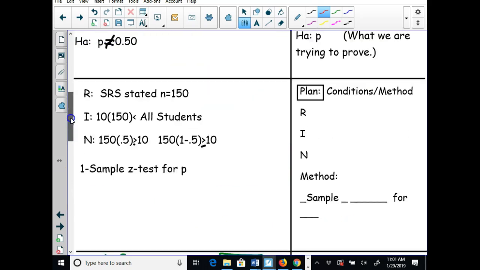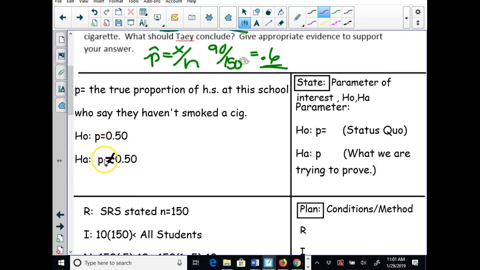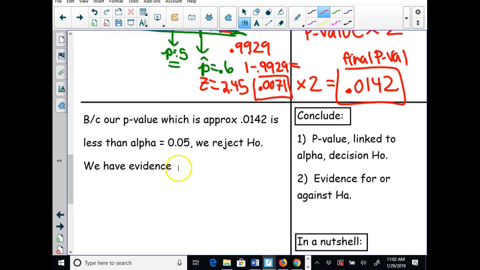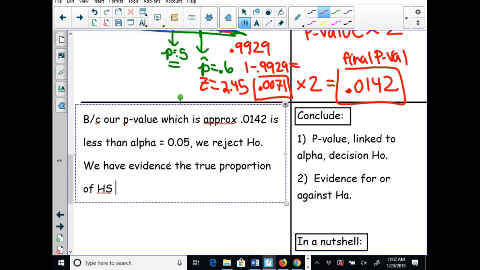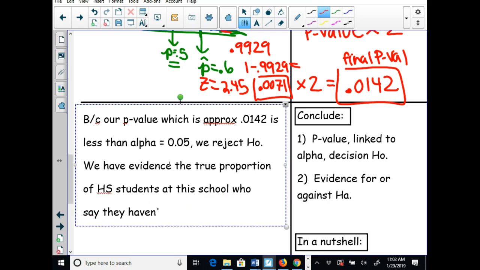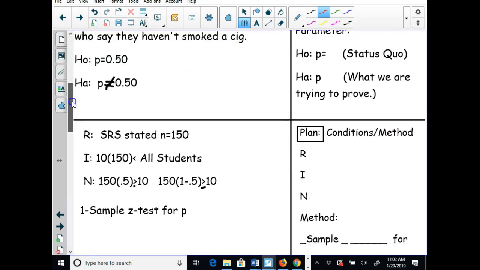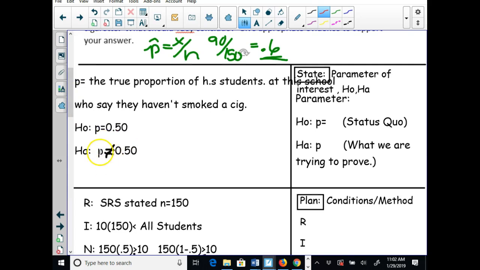Well, what is HA? HA is right here, and that's the true proportion of high school students, I should have put in there, at this school who say they haven't smoked a cigarette. Okay, so here's our HA in context, and we just have to say the true proportion of high school students at this school who say they haven't smoked a cigarette is not 0.5.